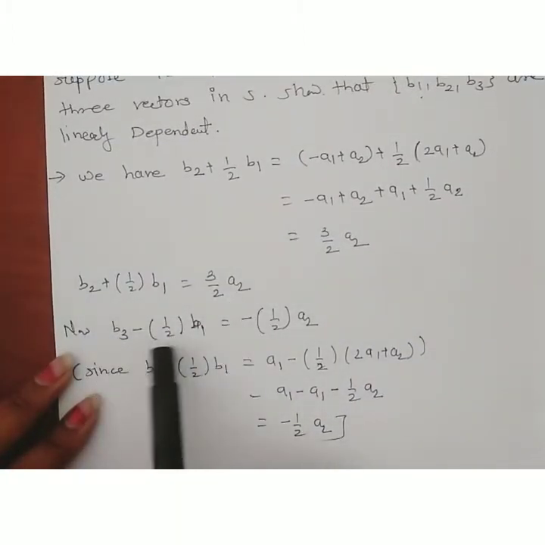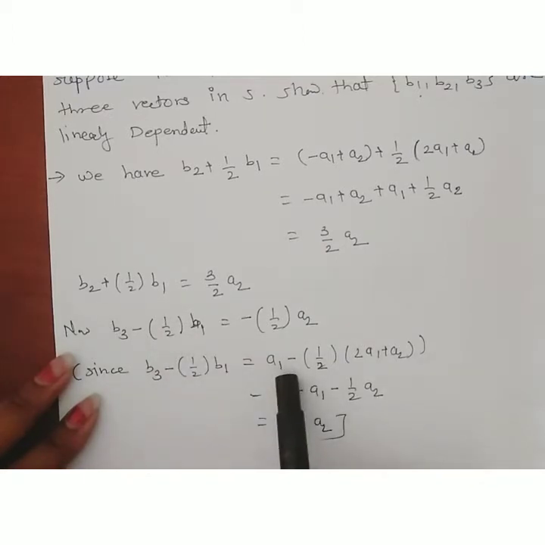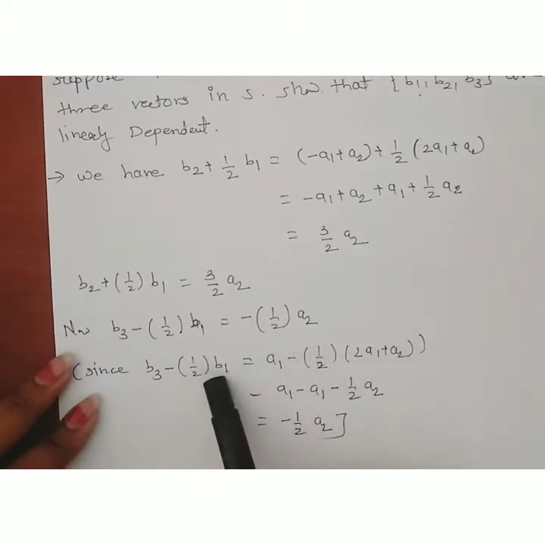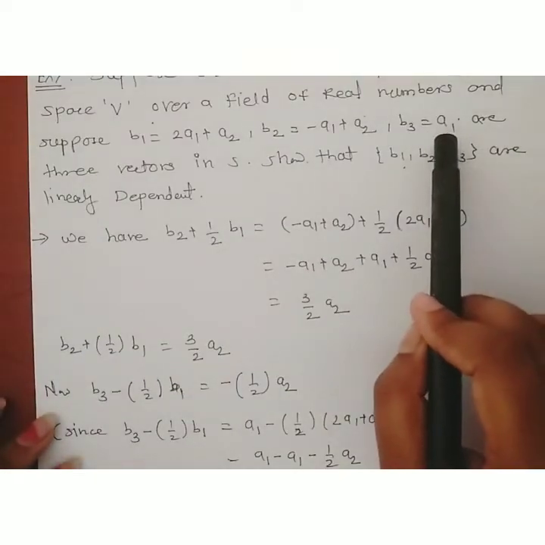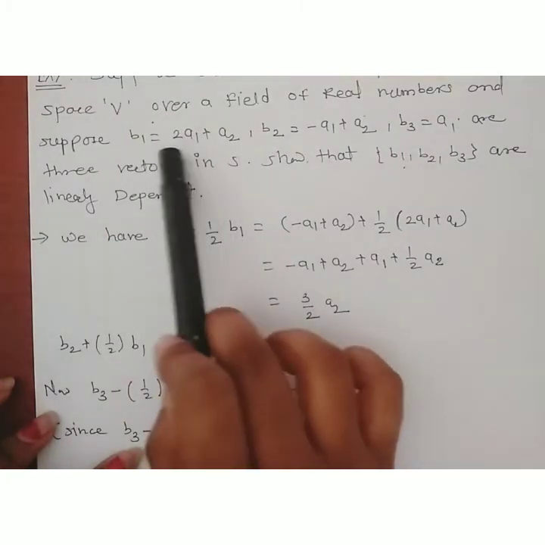Now consider b3 minus 1/2 into b1. Here b3 is a1, and minus 1/2 b1, where b1 is 2a1 plus a2.